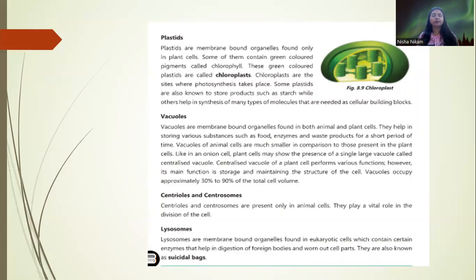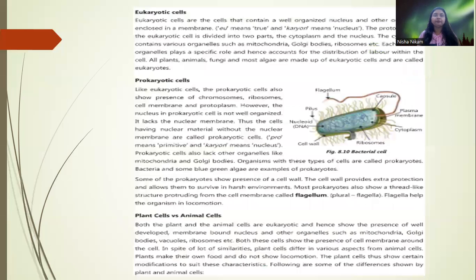Now centrioles and centrosomes. They are present only in animal cells. They play a vital role in division of the cell. Lysosomes are membrane-bound organelles. They are found in eukaryotic cells, which contain certain enzymes that help in digestion of foreign bodies and worn out cell parts. They are also called suicidal bags because they will digest all the material that is not required.